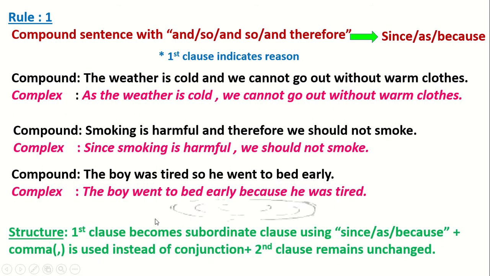Let's see the structure. The structure is: the first clause becomes a subordinate clause using since, as, or because. Then we use a comma instead of the conjunction, and the second clause remains unchanged.